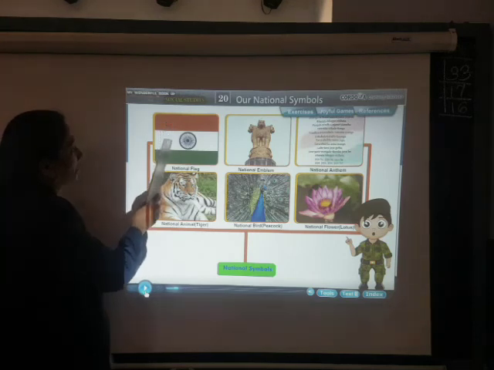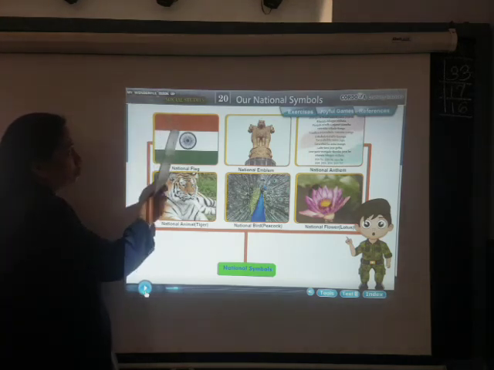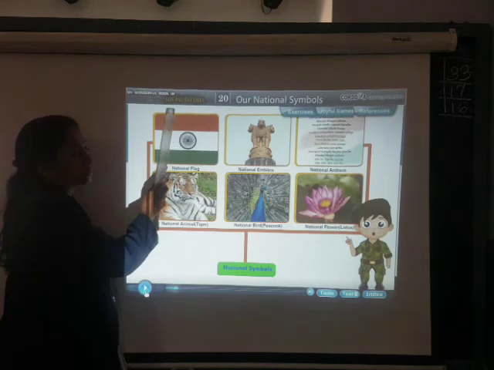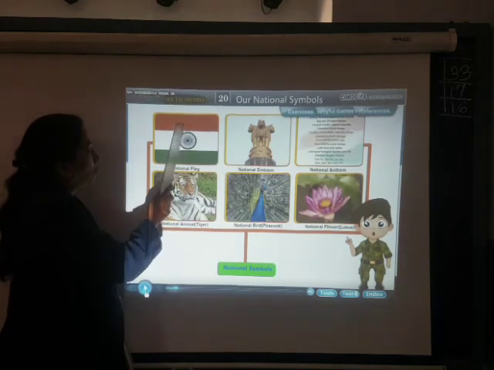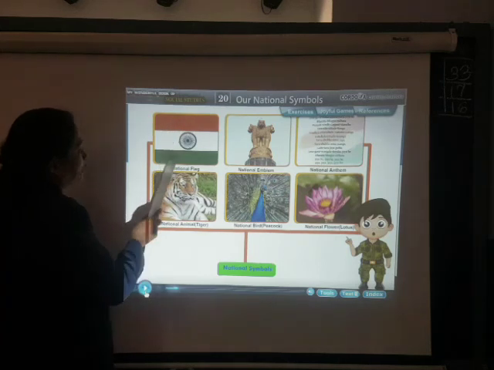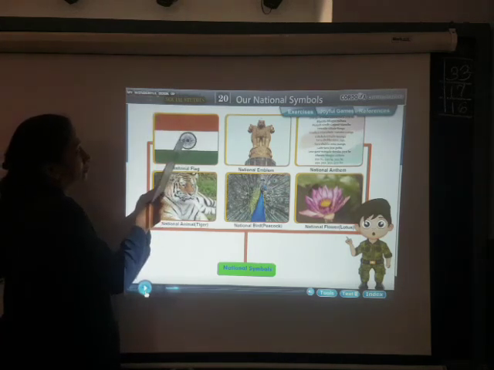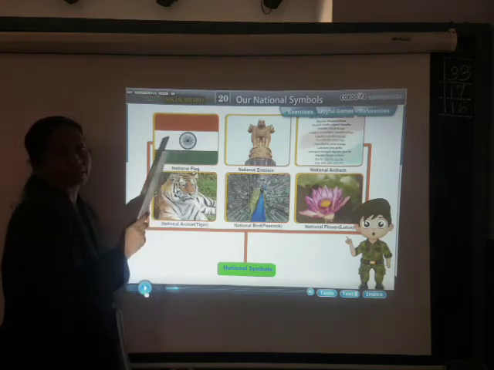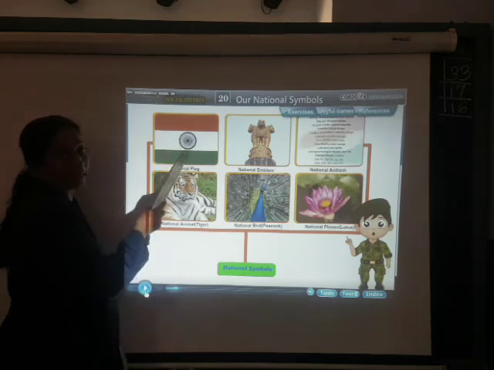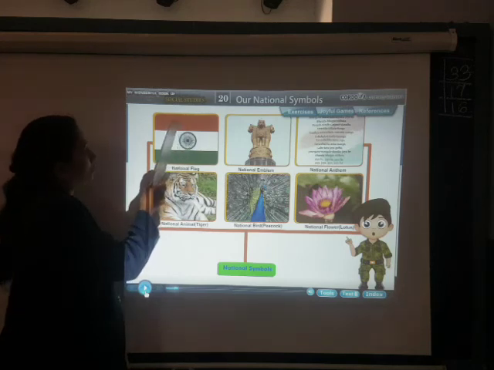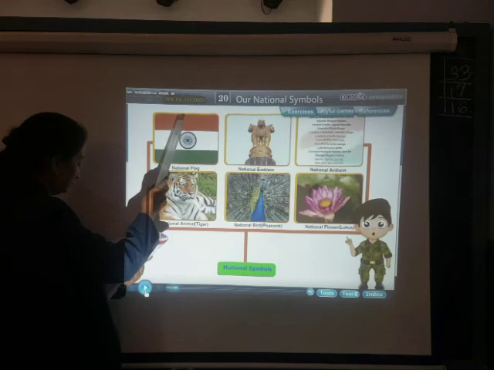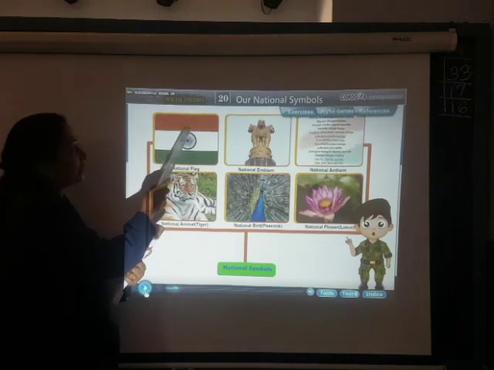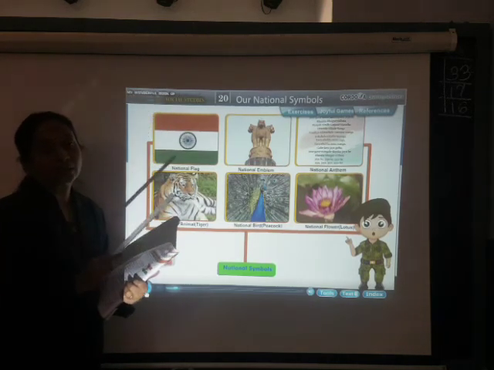Now you can see our national flag is having 3 colors. First is saffron, second is white, and third is green. Now what do all these colors stand for? And you can see in the middle there is one wheel, which is blue in color. The first one is the saffron color. It stands for courage and sacrifice.